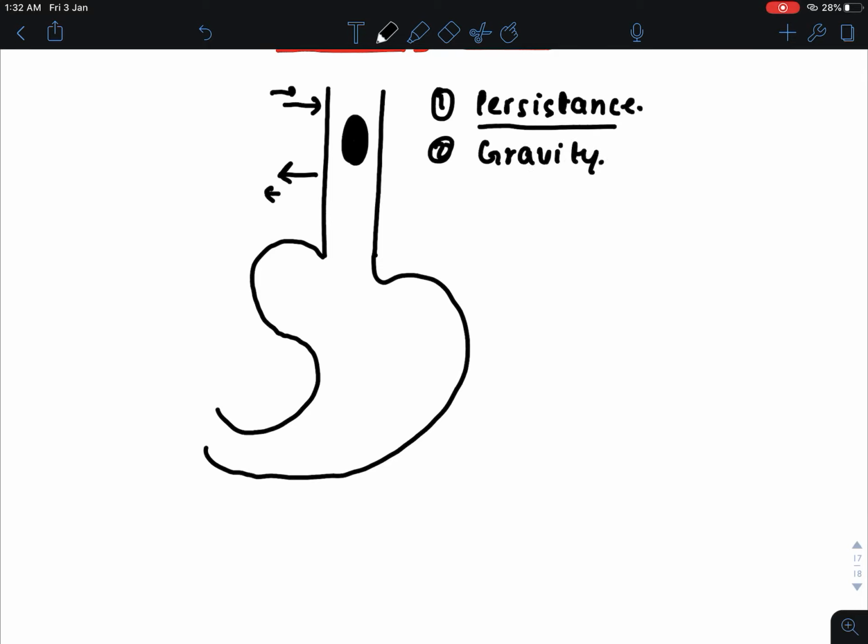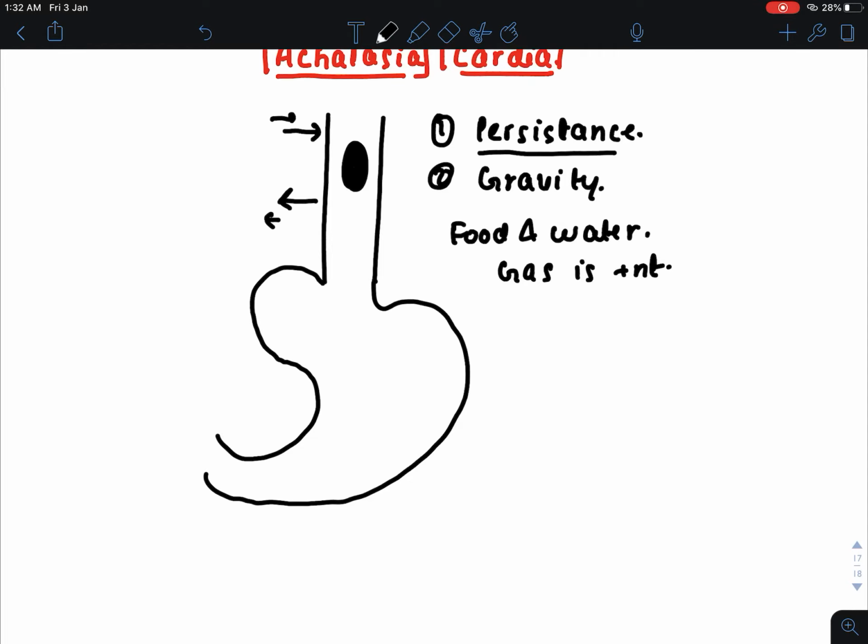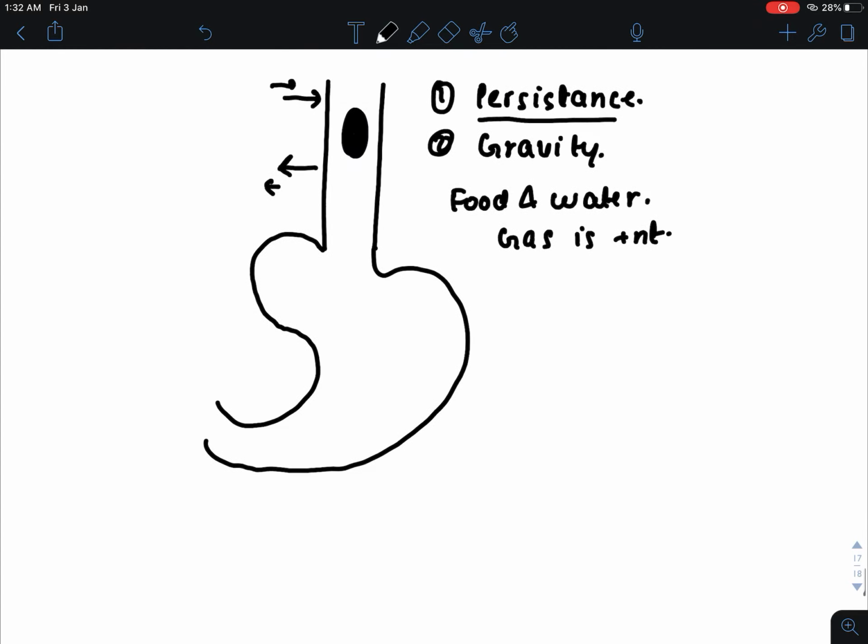Now which particle will enter first in the stomach? Food and water both enter into the stomach at the same time, and also gas is present in the fundus of the stomach in a normal esophagus. But if there is some deformity in the esophagus, then what will happen? We are talking about the deformity which happens in Achalasia Cardia.